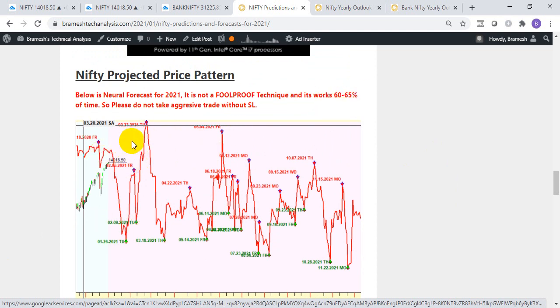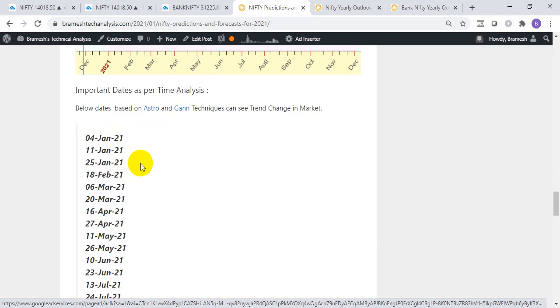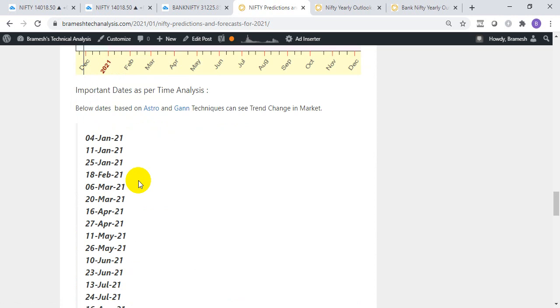So I've fed the data, and I'll keep feeding the data, and these algos will keep adjusting with the current price move. But this is what it is showing. So we'll revisit it by the end of this year. And these are the important trend change dates which are based on the Astro and Gann techniques. With Astro and Gann techniques, we can predict all these dates well in advance.